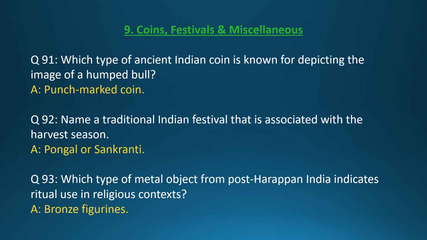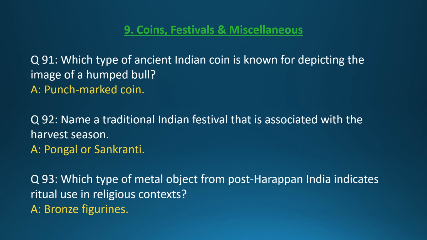Section 9. Coins, festivals and miscellaneous. Question 91. Which type of ancient Indian coin is known for depicting the image of a humped bull? Answer: Punch-marked coin. Question 92. Name a traditional Indian festival that is associated with the harvest season. Answer: Pongal or Sankranti.